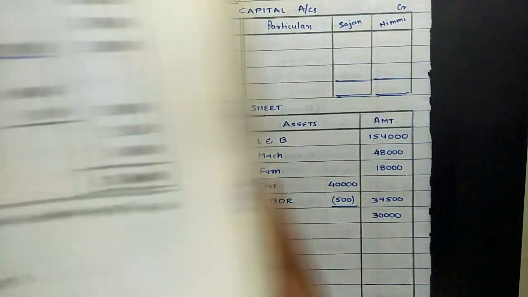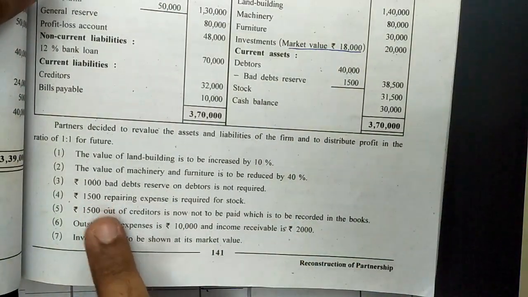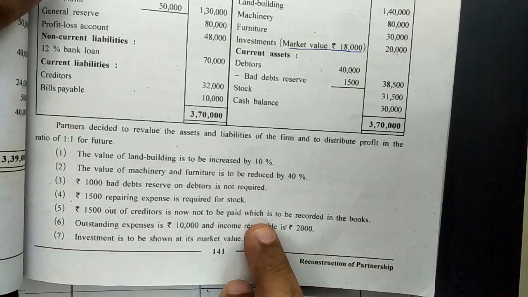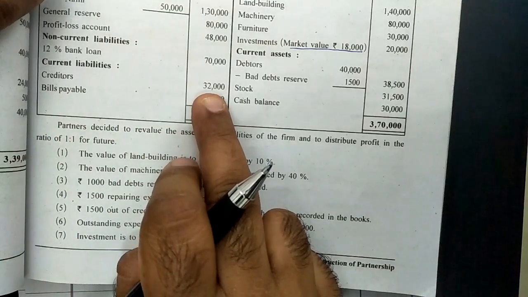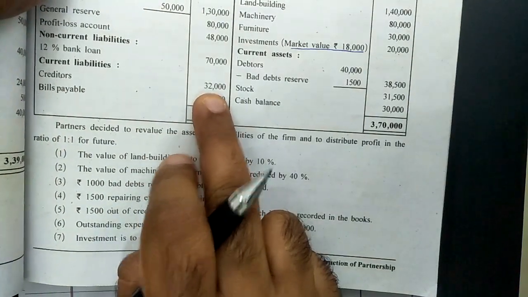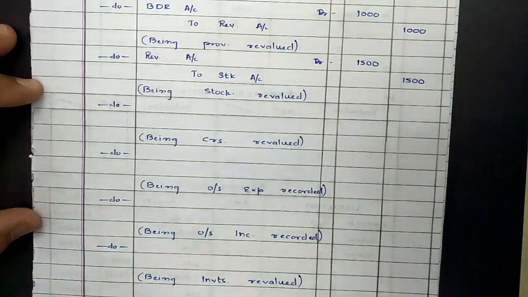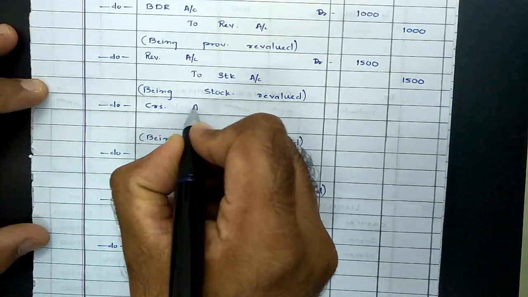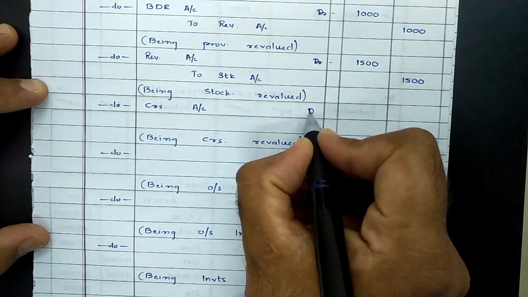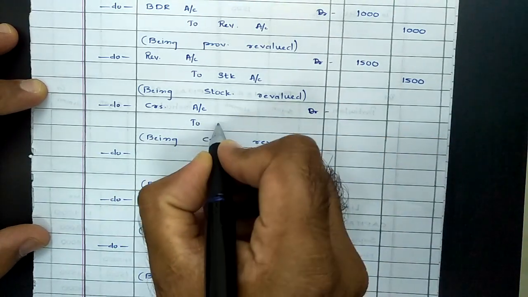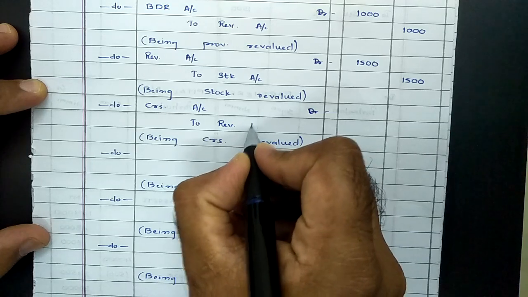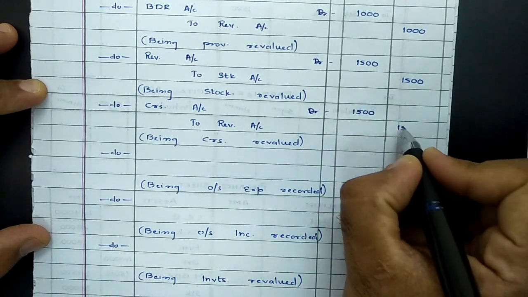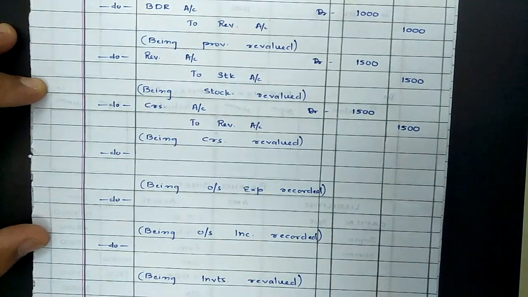Then next adjustment, 1500 out of creditor is now not to be paid. As we are not required to pay creditors, creditors will reduce. Previously creditors were 32,000. As creditors are reducing, it's our income, so decrease the liability account debit, that is creditors account debit, to incomes are to be credited to revaluation account, and creditors are reducing by 1500, and then posting the same into ledger.